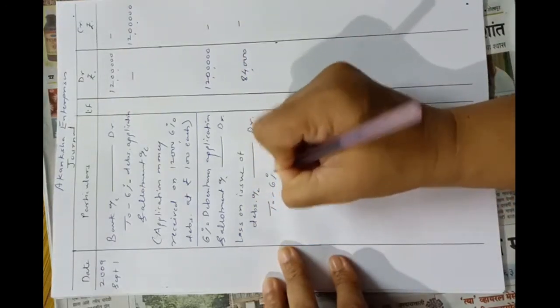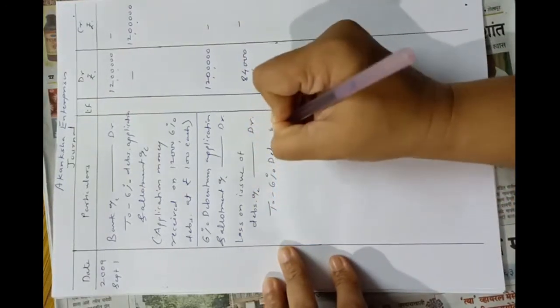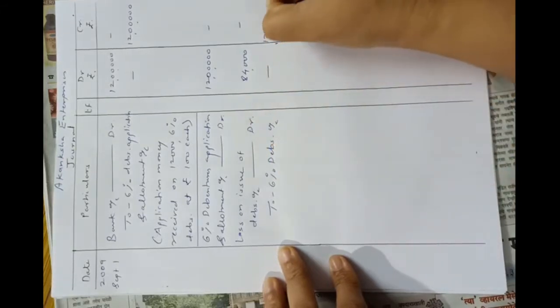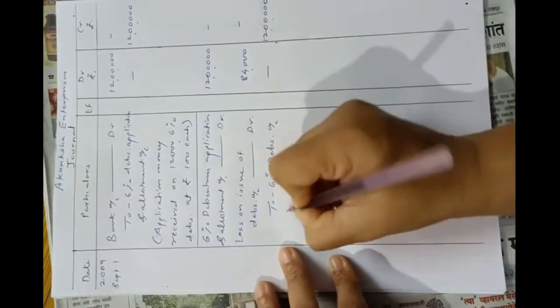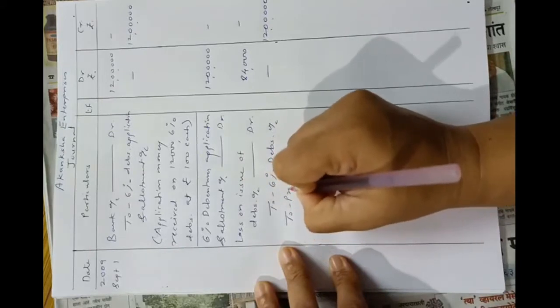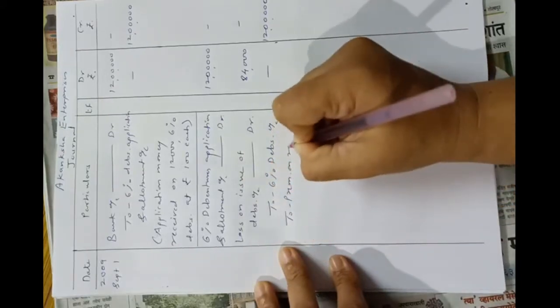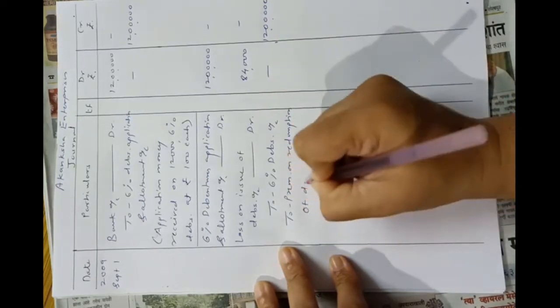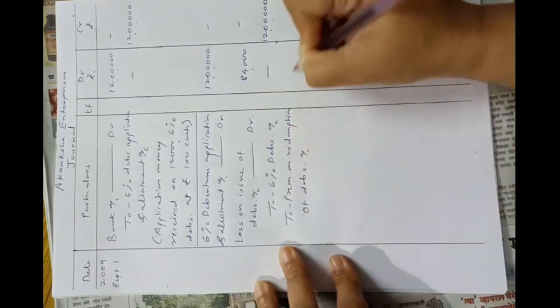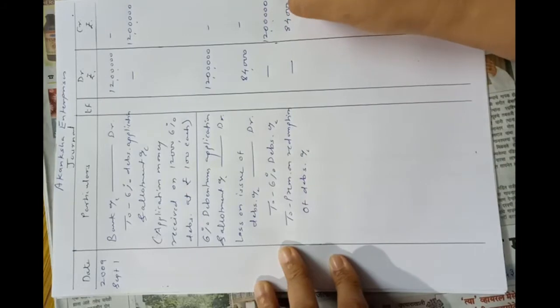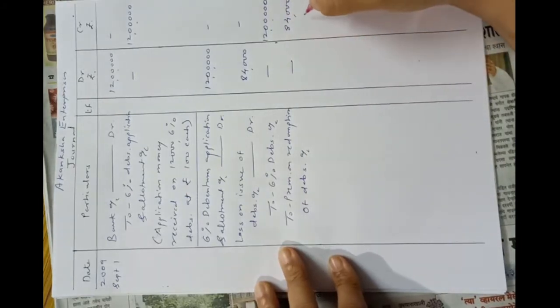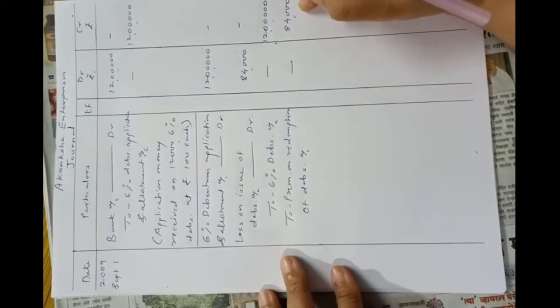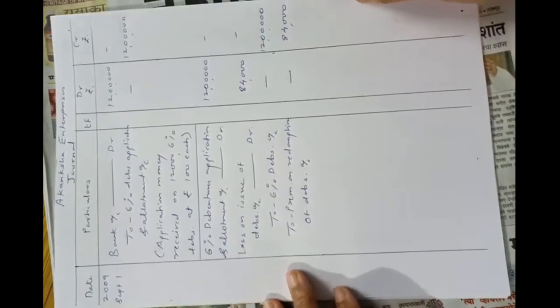To 6% debentures account, 12 lakhs. To premium on redemption of debentures account, 84,000. This amount is of premium repayable at the time of redemption, which will be lost to the company.